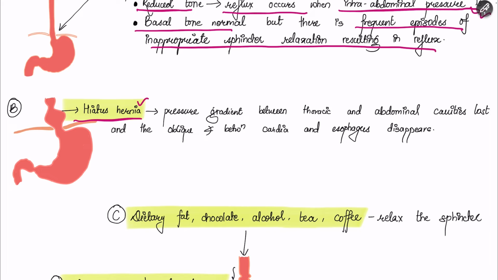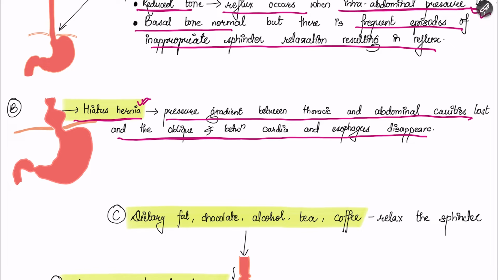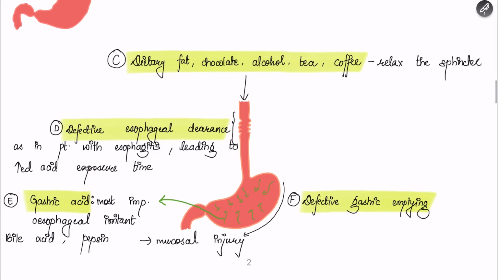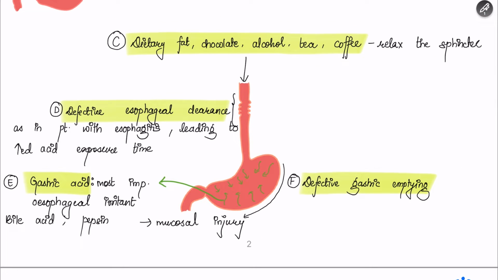In patients with hiatus hernia, the pressure gradient between the thoracic and the abdominal cavities is lost, and the oblique angle between the cardia and esophagus also disappears, which results in reflux of the gastric content into the esophagus. It is also very common in patients who take increased amounts of dietary fat, chocolate, alcohol, tea, and coffee. This results in relaxation of the sphincter, and hence the reflux of the gastric content into the esophagus.